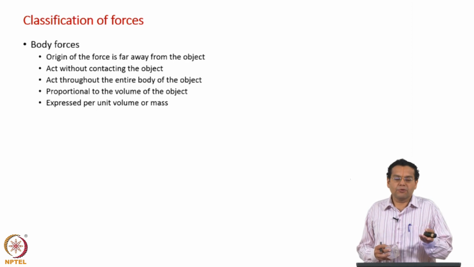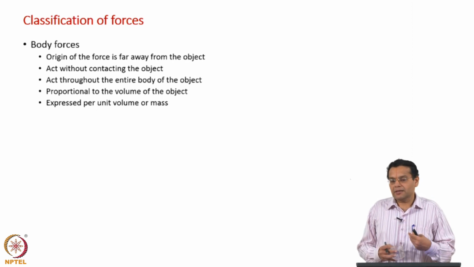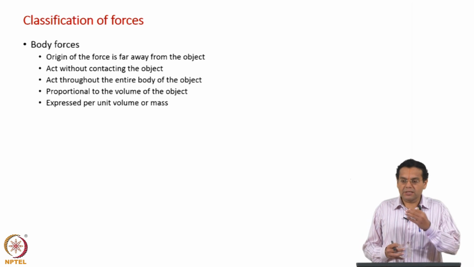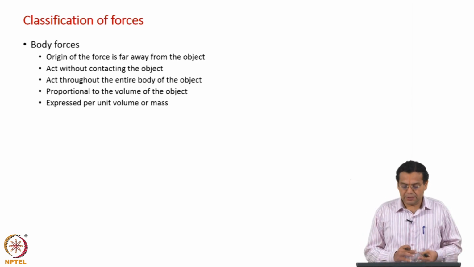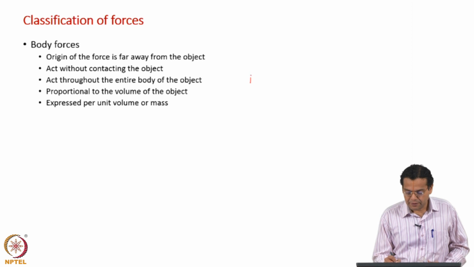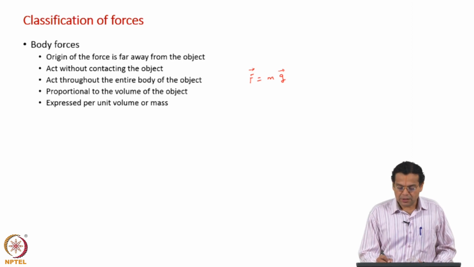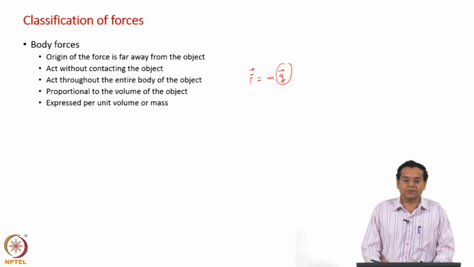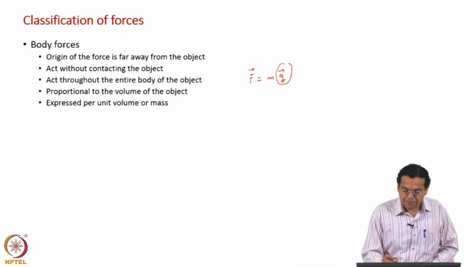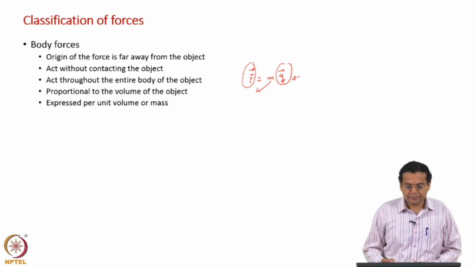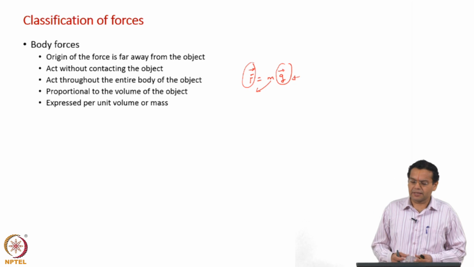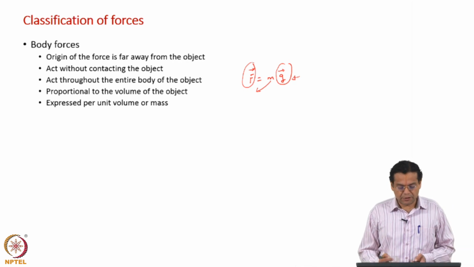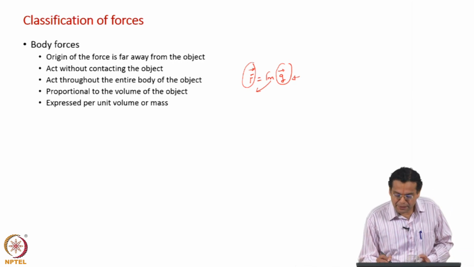For example, force is equal to mass into the gravitational acceleration, and what is g? It is body force per unit mass. So, if you write F is equal to m into g, F vector is equal to m into g vector. You can see g is acceleration due to gravity. What is the other way of saying? The body force F per unit mass will give you the expression for the gravitational acceleration vector. So, body force is expressed in terms of per unit mass, that is why you multiply by mass.